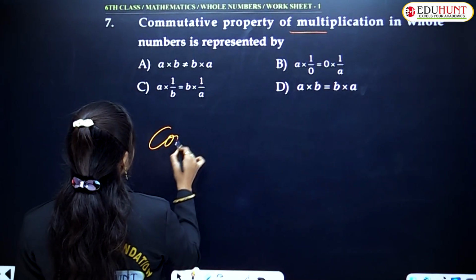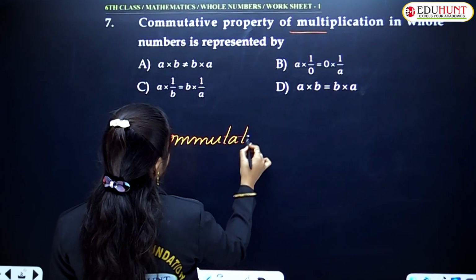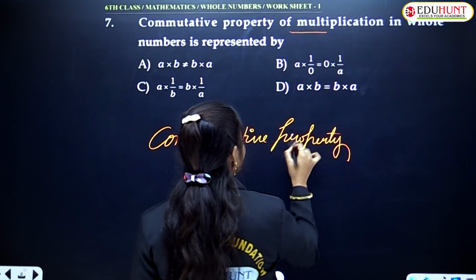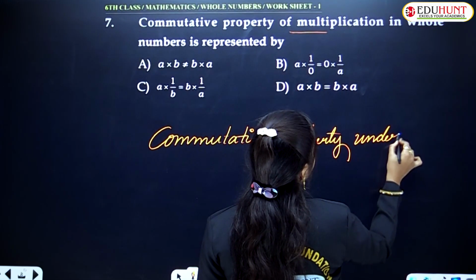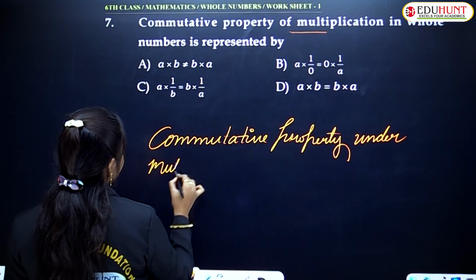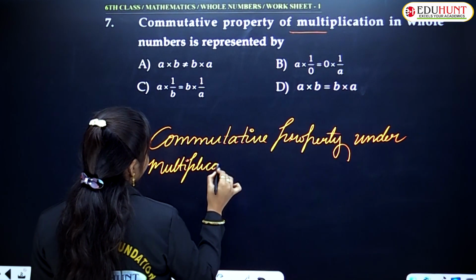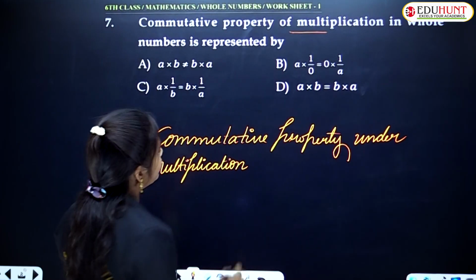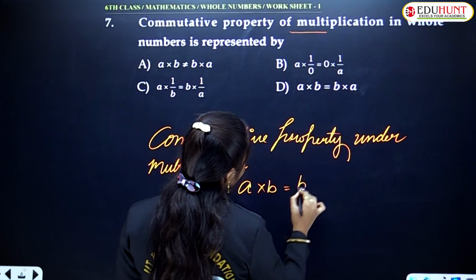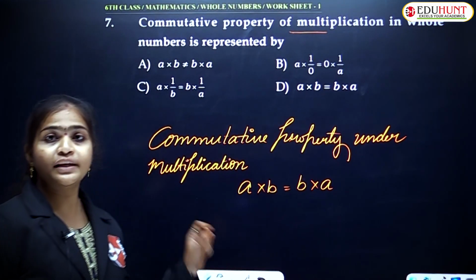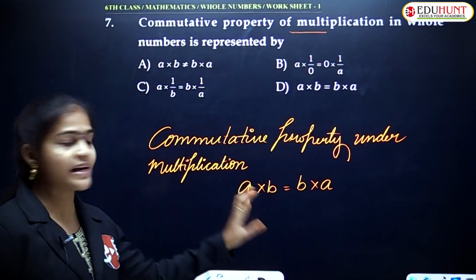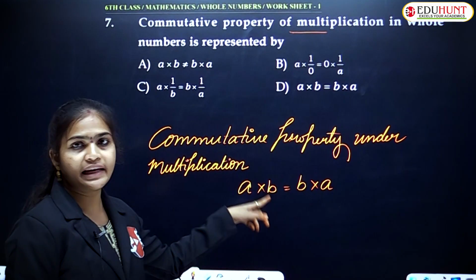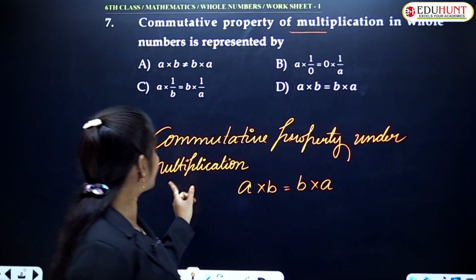The commutative property under multiplication is A into B is equal to B into A. The product of any two numbers in any order always satisfies this, which means A into B is equal to B into A. That is the commutative property under multiplication.